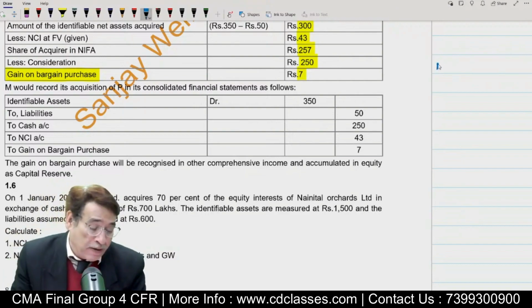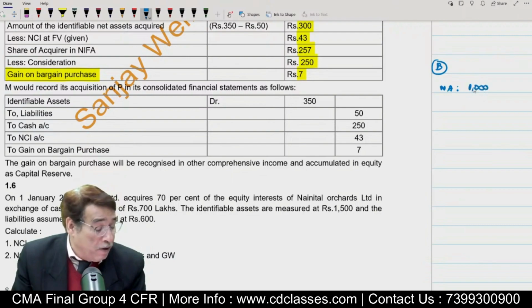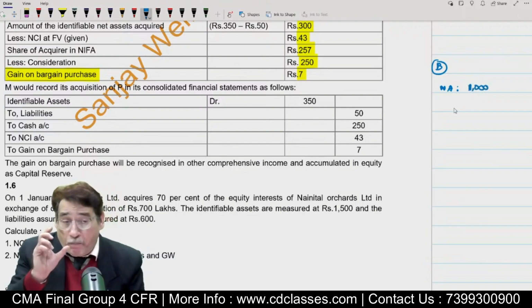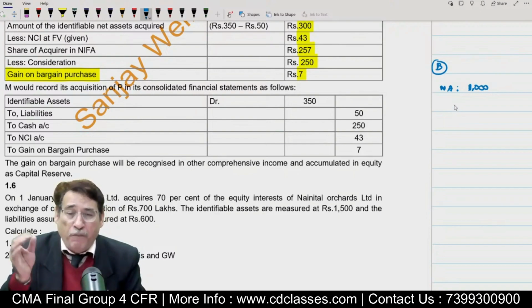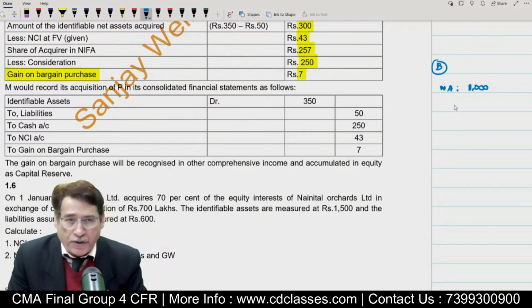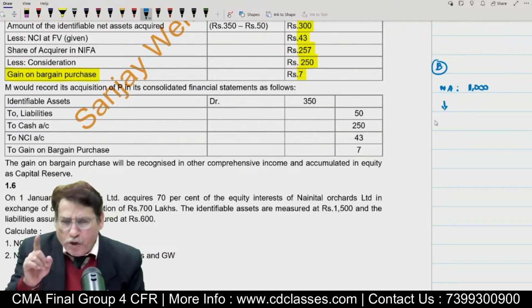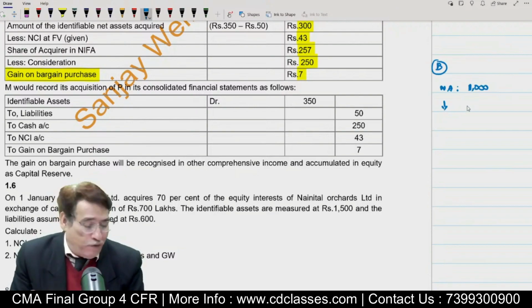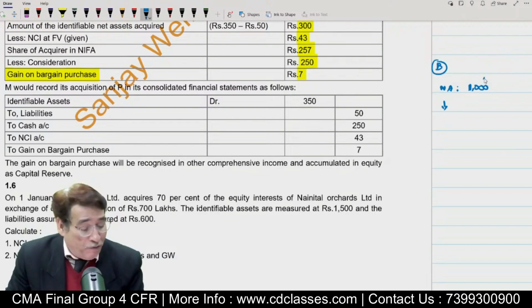Suppose you have a business, correct? And net assets, that is assets minus liability, net assets of your business is equal to 1000 lakhs. And we presume you are a very prudent business, correct? That means whatever you do, you always think before leaping into the conclusion. Suppose today I want to buy your business. Would you be ready to accept any figure less than 1000? Because in that case, you will incur a loss. The value of your business net assets is equal to 1000.